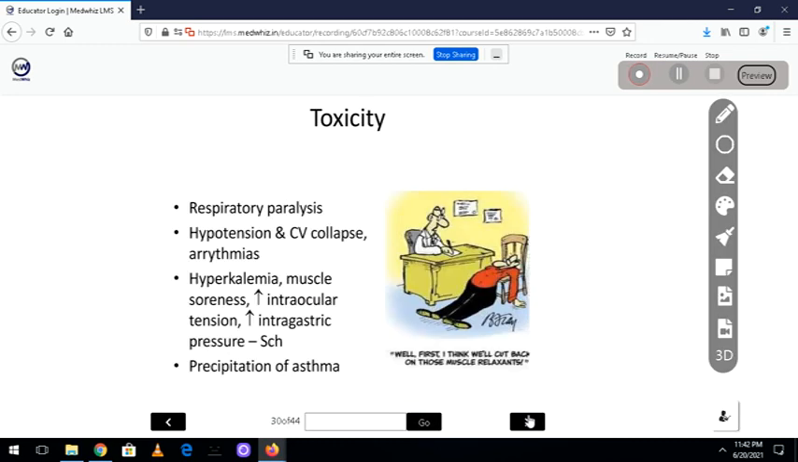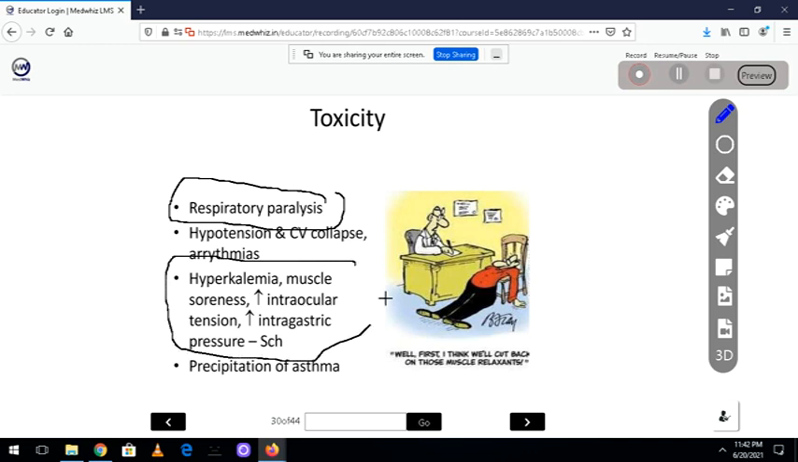Now, what is the problem when I use a skeletal muscle relaxant? Is it easy? Can I give it in OPD? No. These have to be given in an ICU setting or hospital setting. The first complication I face is respiratory paralysis, because they affect the diaphragm, but the patient will not die because we give artificial respiration through an ambu bag or something like that. Hypotension and CV collapse, arrhythmia, hyperkalemia, particularly with succinylcholine, I told you this. Asthma, particularly with the drugs releasing histamine.